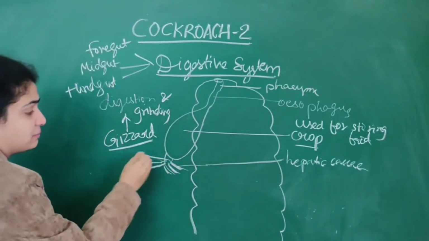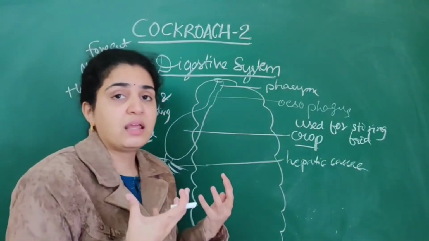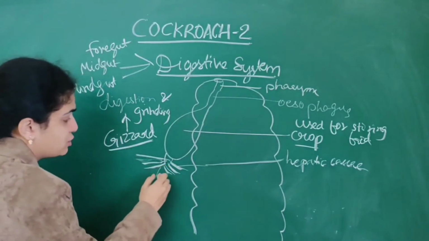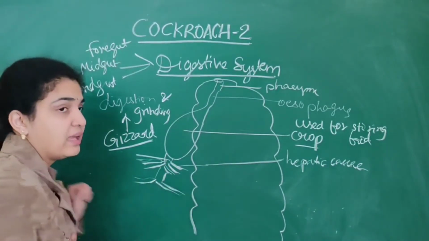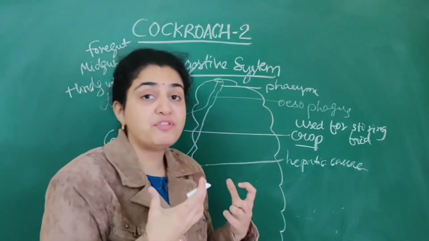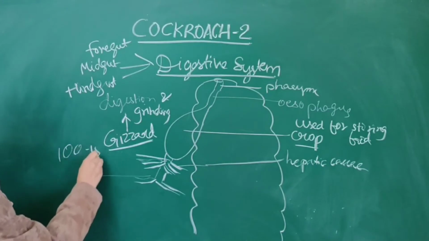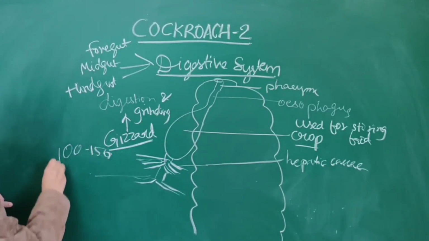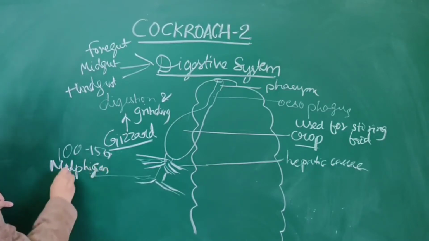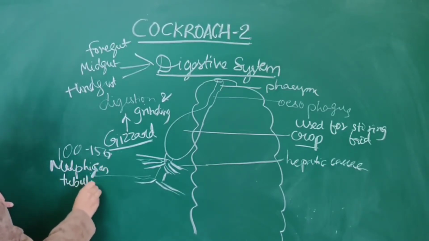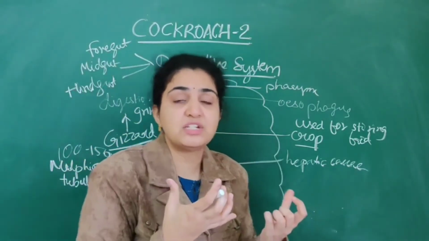Next, after that, Malpighian tubules arise. There are numerous Malpighian tubules, about 100 to 150 in number. The main excretory organs are these Malpighian tubules, and they play an important role in excretion.